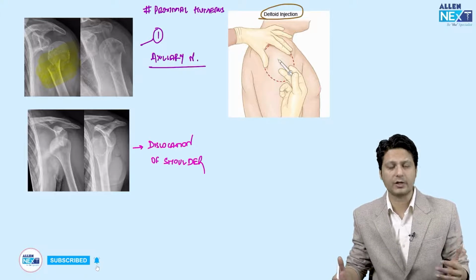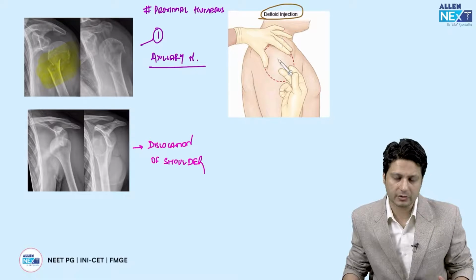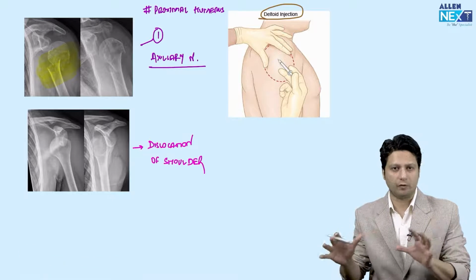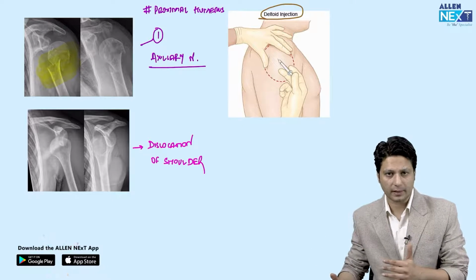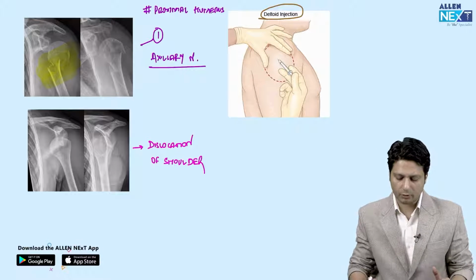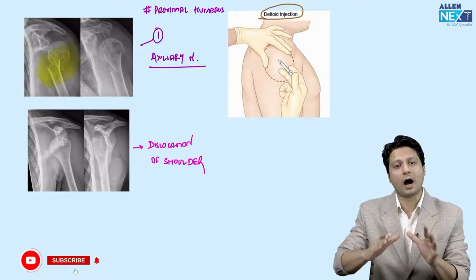So intradeltoid injections might also result in axillary nerve injury. तो ये आपको etiological forms मिलेंगे axillary nerve injury से related. दूसरी बात that you should be knowing about or you should be aware of are what are the outcomes of